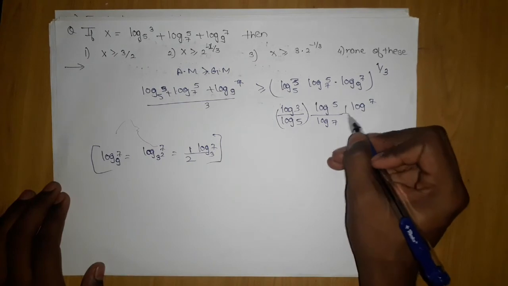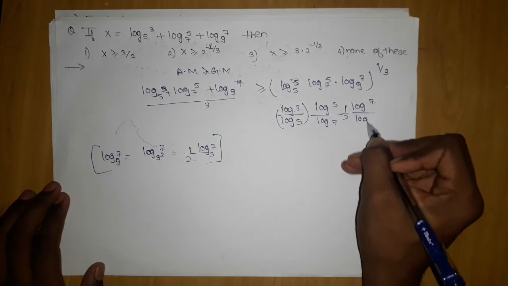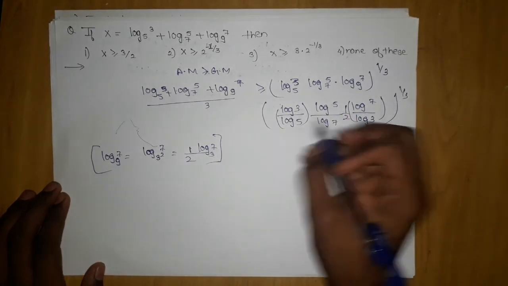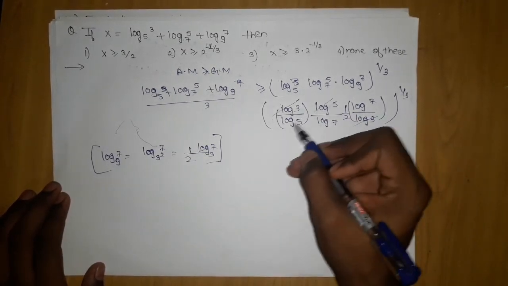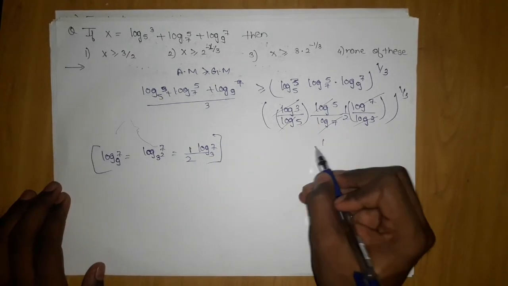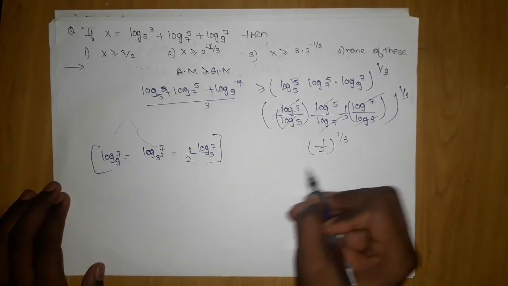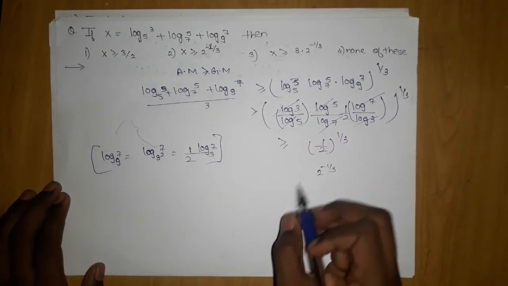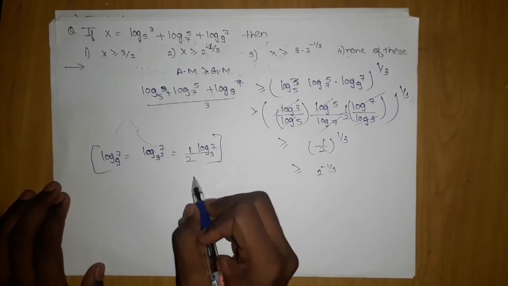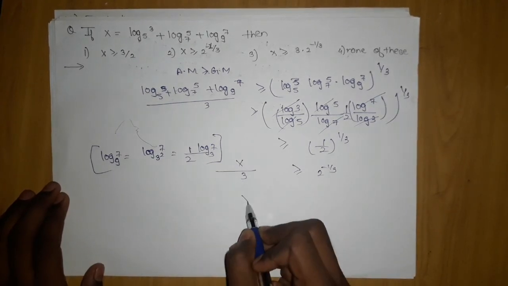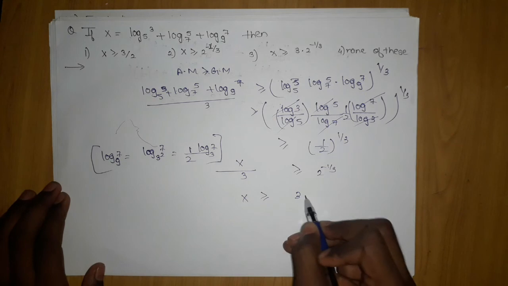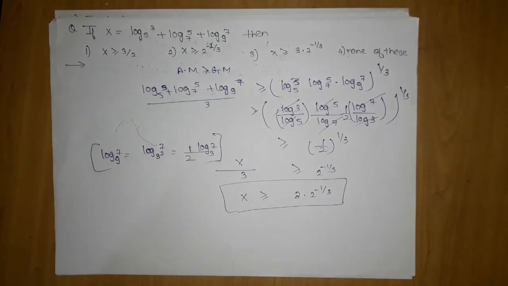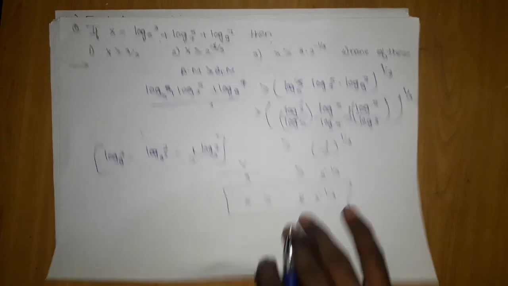So I can write this 1 upon 2 log 7 to the base log 3. So here it is 1 by 3, but if you observe, this will cancel out with this, and this will cancel out with this. 1 by 2 the power 1 by 3, which will indirectly give 2 power minus 1 by 3. And here if I move, it is x upon 3, and x is greater than or equal to 3 into 2 power minus 1 by 3. So from here it was proved. And it is not a difficult question, it is a very easy question.